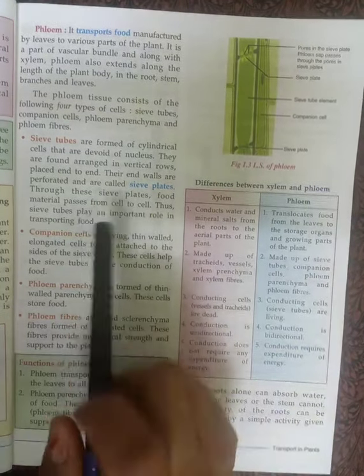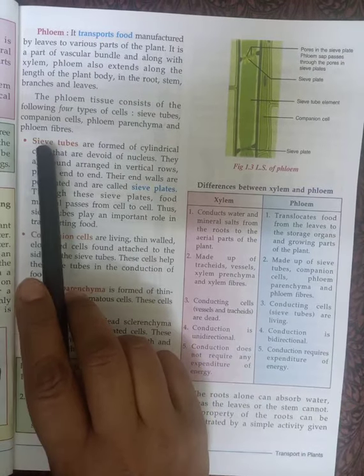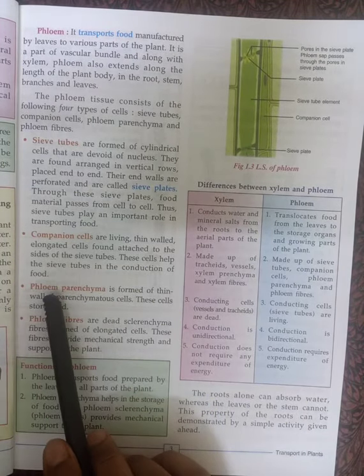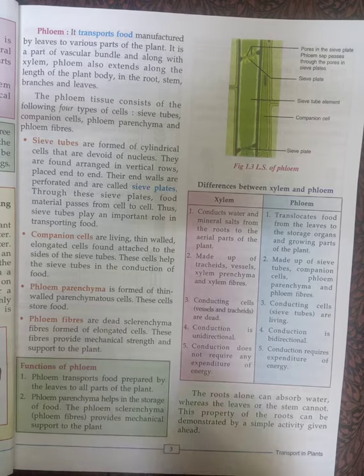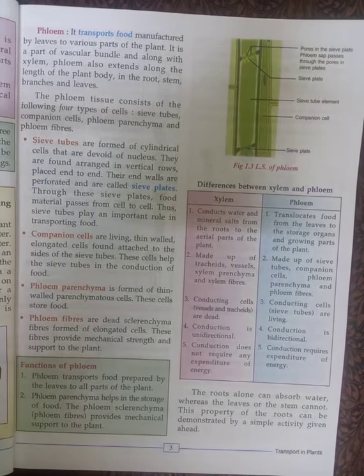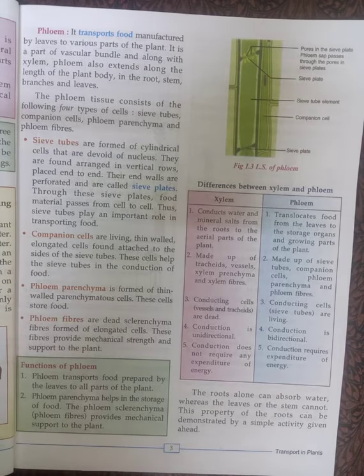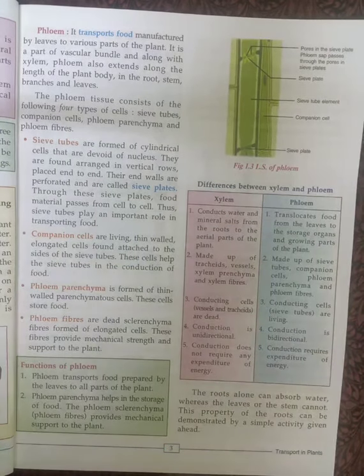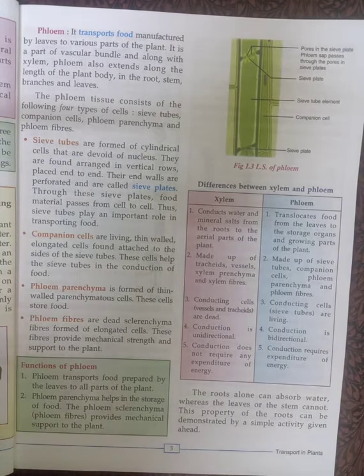So phloem also contains 4 types of cells. First is the sieve tubes, then companion cell, phloem parenchyma, and phloem fiber. These 4 types of cells are present in phloem. When all these cells combine together, they form a phloem tissue. That is why it is called tissue. Xylem and phloem are called tissues, and because they help in transferring food and water from one place to another, both are called conducting tissues.